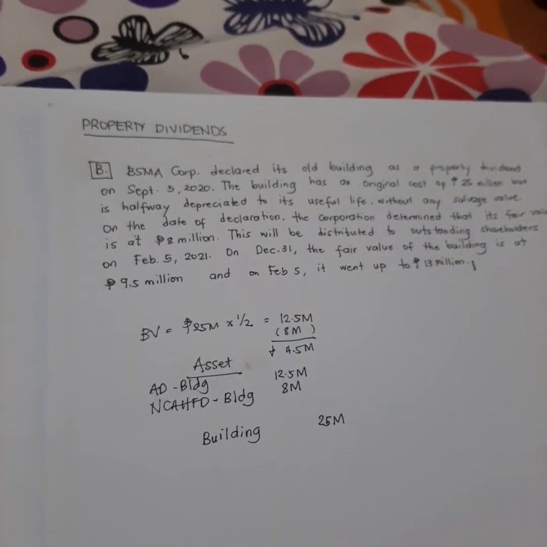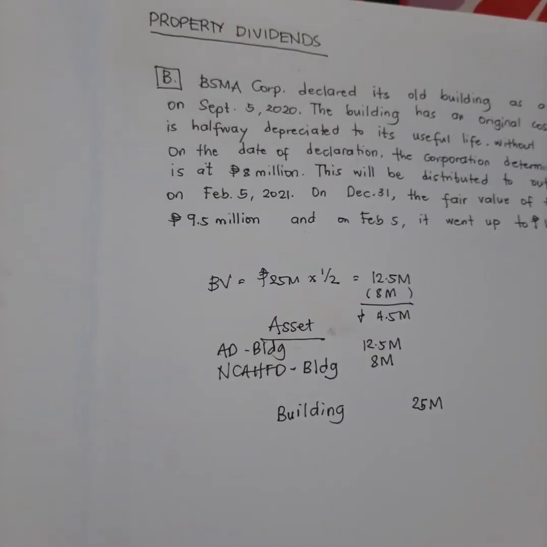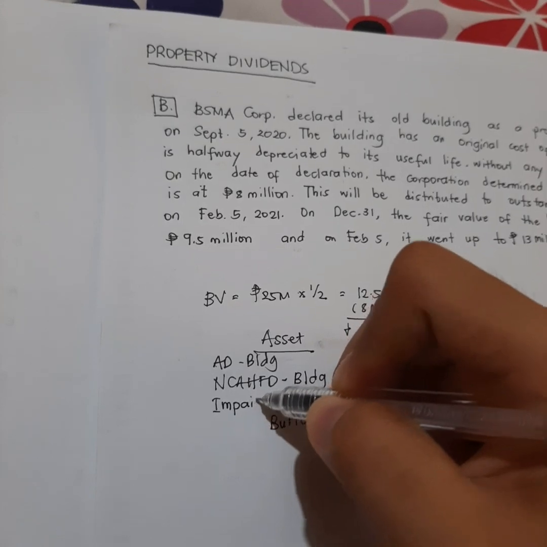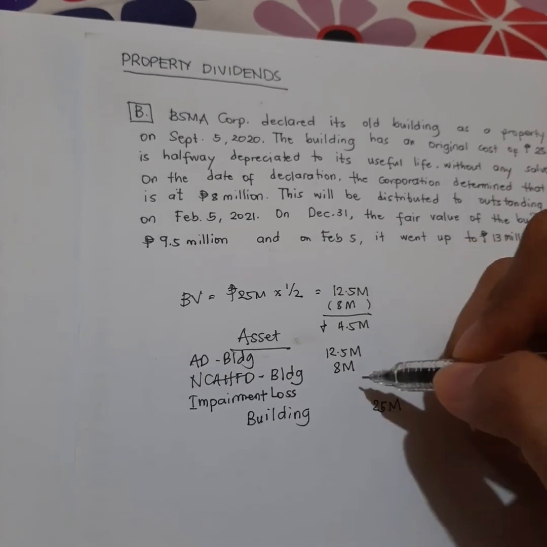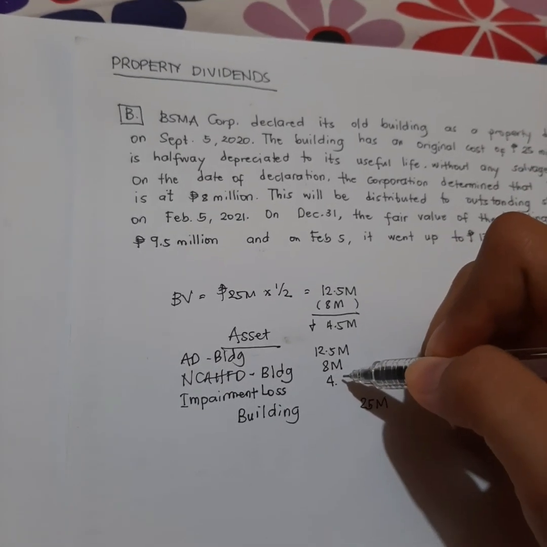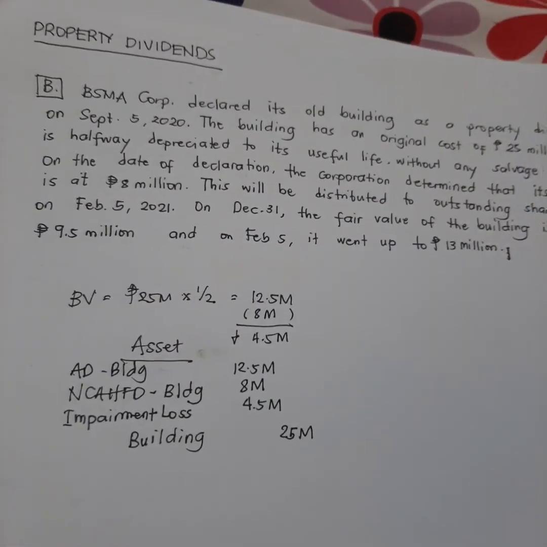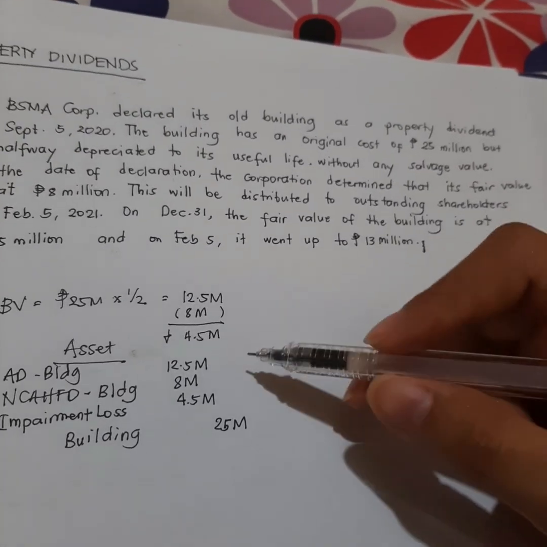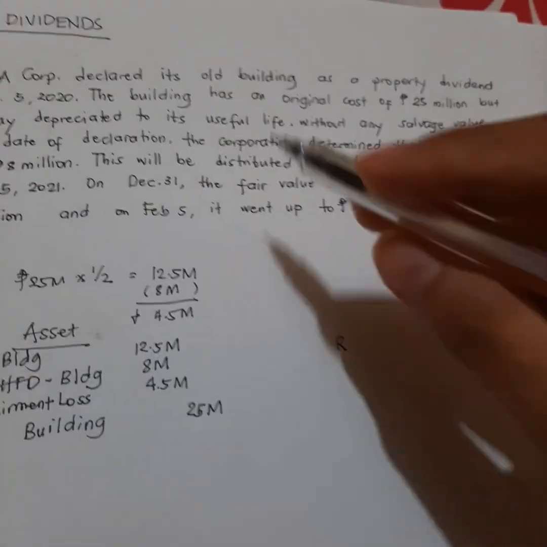So, since this is a building, any decrease on the carrying value or the book value will be treated as impairment loss. So, this will be a debit to impairment loss of 4.5 million. So, okay. So, that is on the part of the asset. On the part of the liability, so, dahil alam na nga natin na yung NCAHFD natin, yung ating building, ay 8 million. So, we just simply record it at fair market value.